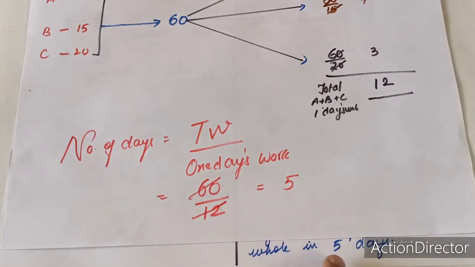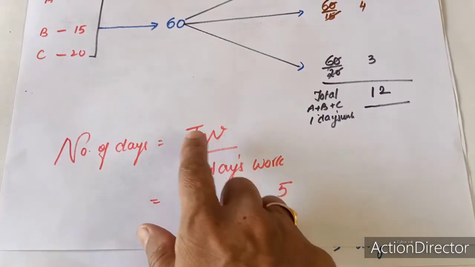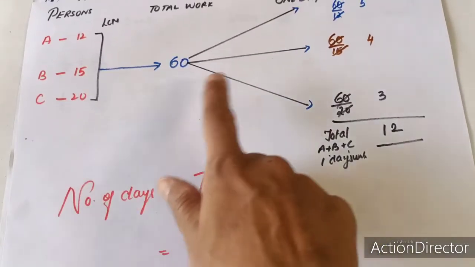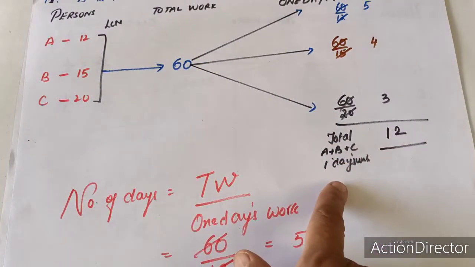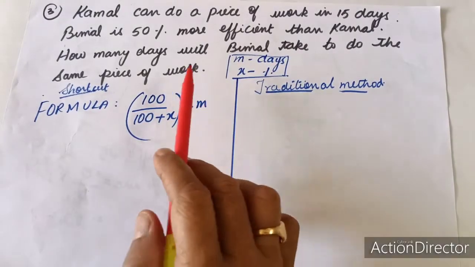So the number of days they will be taking to make all the 60 pens will be equal to 5 days. So in all these three cases you are able to see the answer was the same. So whichever method you feel is easy for the examination short trick purpose, if you have the formula, you can do it by the formula method, or this method will be very convenient even if you are not going to use the formula, and the traditional method is for school purpose. Moving on to the next sum.